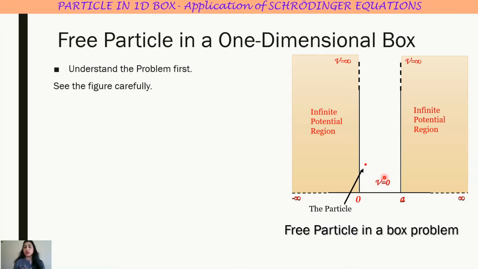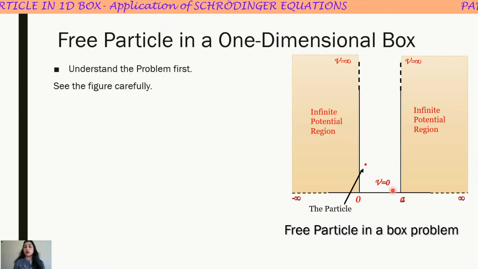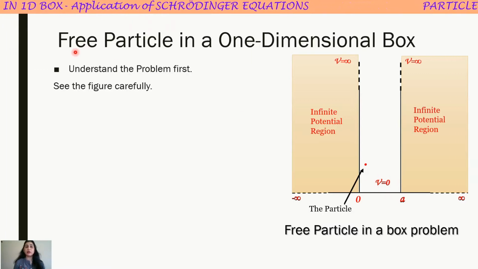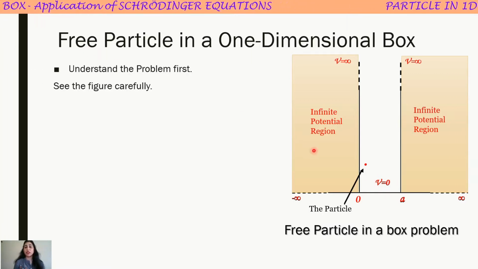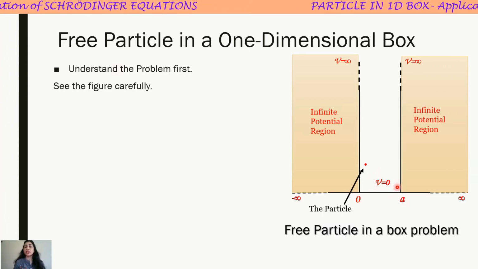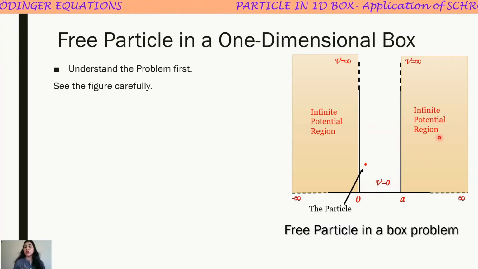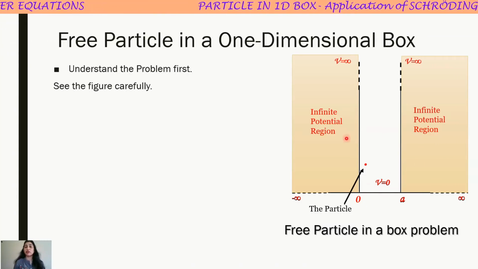Next, you see that potential is written to be 0 here. As the particle is free, as stated in the problem, the potential V is equal to 0 within the box. Beyond the boundaries of the box, there is an infinite potential region.